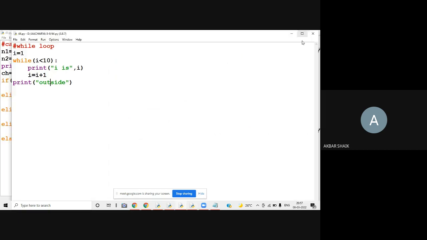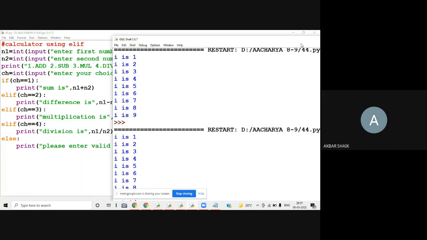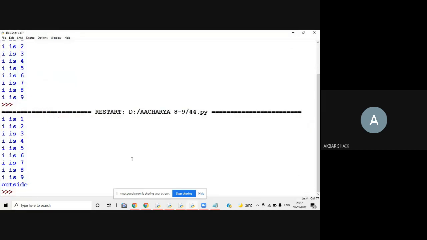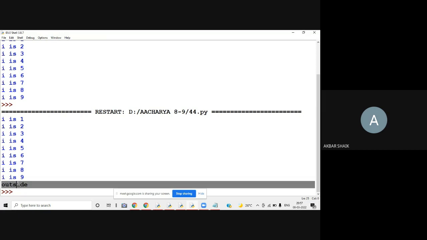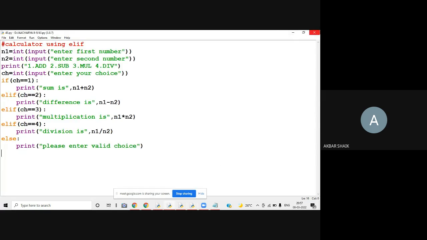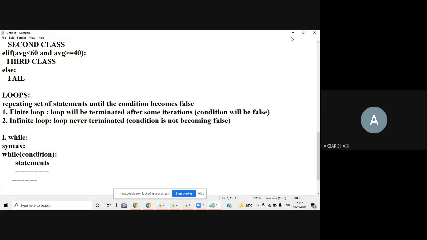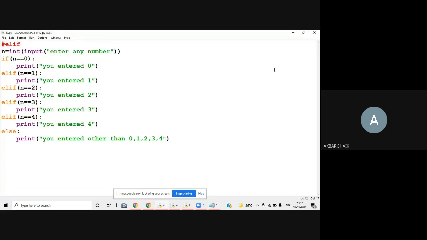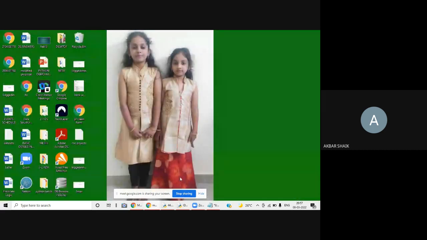If you observe here, after printing I is 9, this outside is printed. I hope all of you are getting it. Any doubts? All of you are getting it or not?